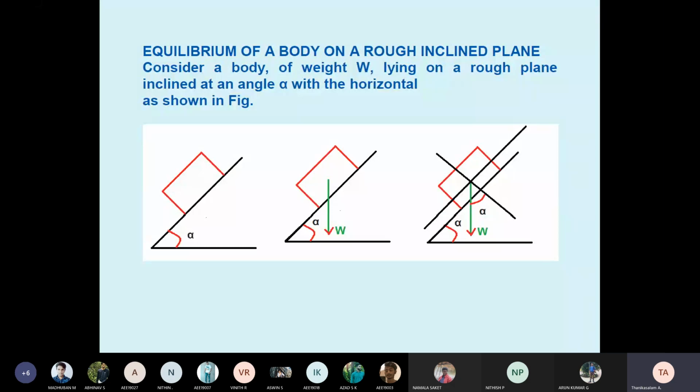Suppose the block is on an inclined surface; the weight is still acting vertically downward. See here, in the first diagram, one block is resting on an inclined surface. I have taken alpha as the inclination angle. The weight is acting vertically downward only. But if we want to solve the problem, that's why I am introducing XY axes along the inclined surface.